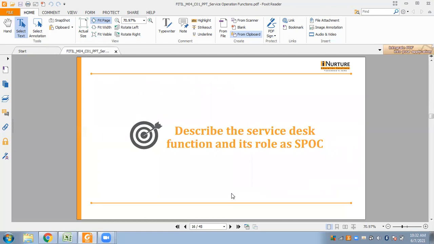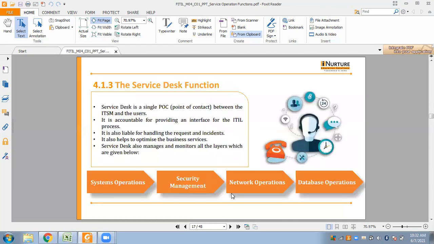Next, we come to the service desk function and its role as spoke. Service desk, it's the single point of contact, spoke. See, according to ITIL, the service desk is a single point of contact between the ITSM and the users.